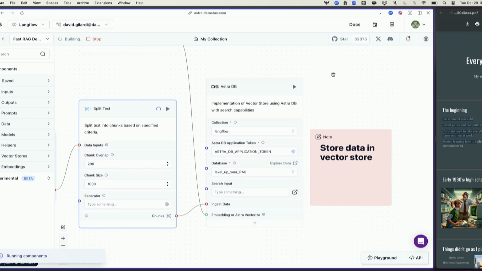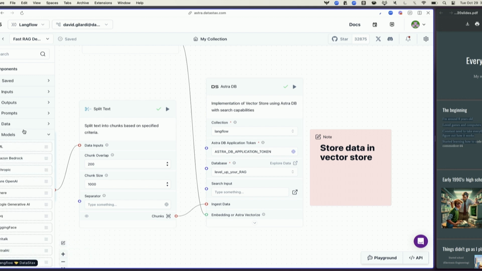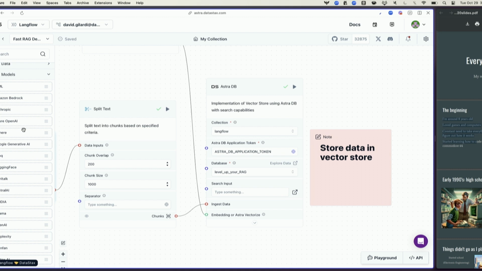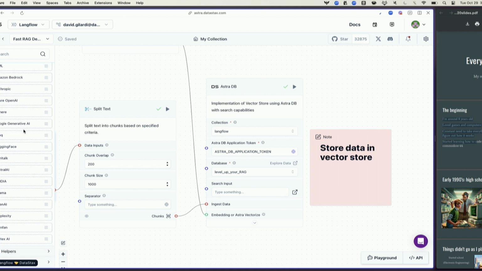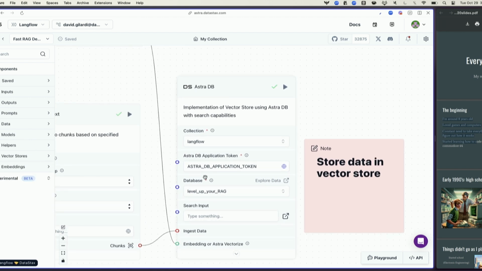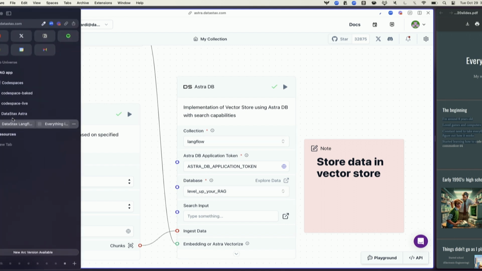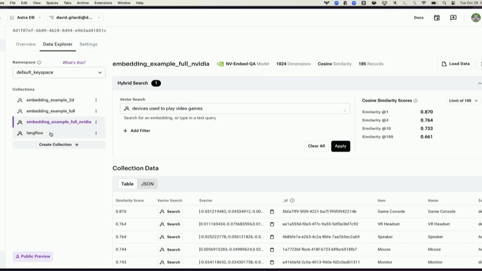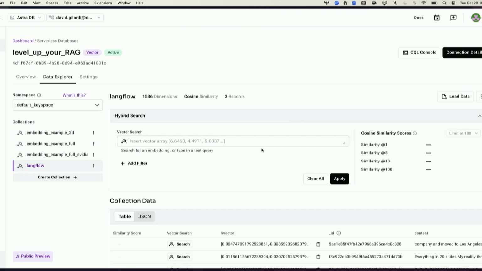Here you can see that I've got this AstraDB component. Now, to be clear, Langflow is totally model and vector store agnostic. There's support for all sorts of types of models here. I just happen to use OpenAI for this one, and the same thing with vector stores. So you can kind of drag and drop whatever you want. But in this particular case, what I'm focused on is this database that I've created in AstraDB called Level Up Your RAG, and this collection called Langflow. So now if I come over here, you can see I've got this collection.